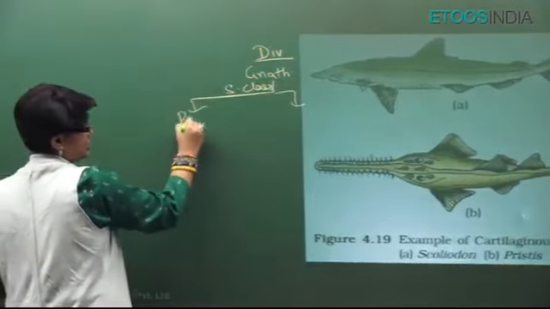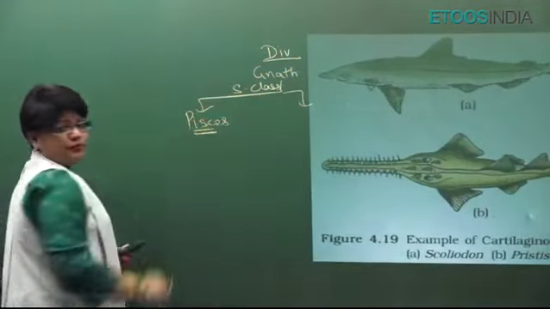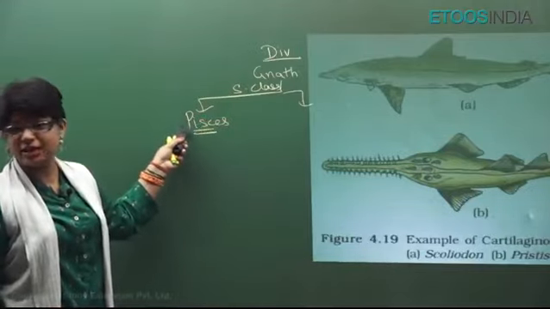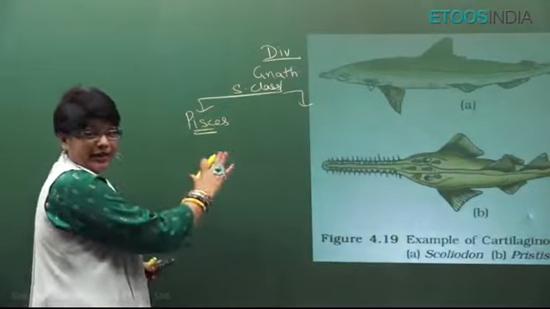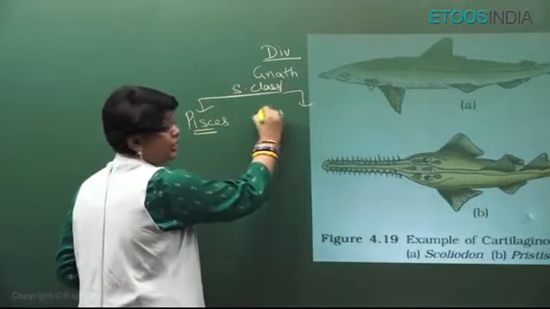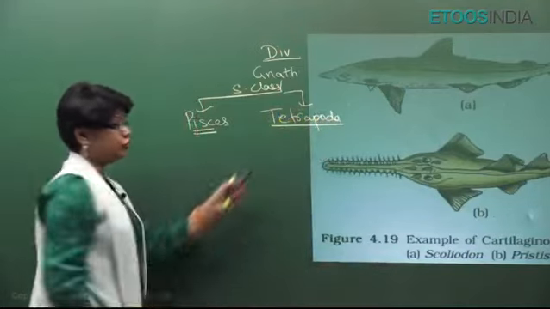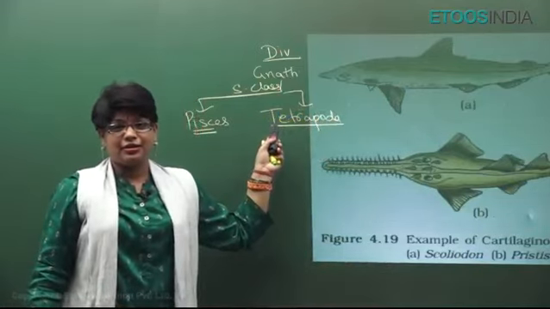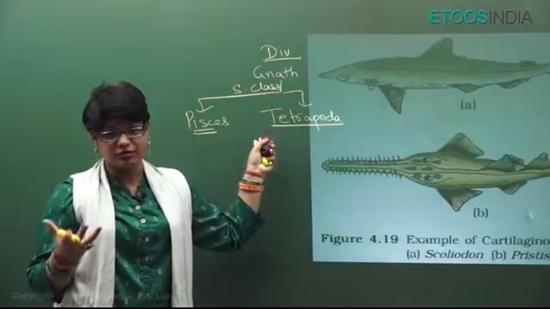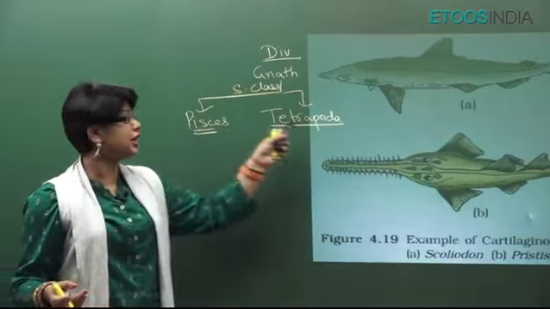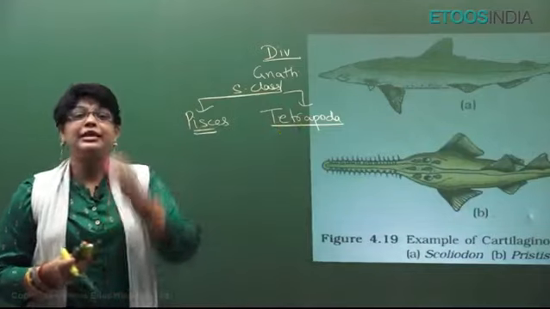One is Pisces, the true fishes. They have paired fins for locomotion, gills for respiration, and scales on their body. All aquatic. Whereas the other superclass is Tetrapoda. They have two pair of limbs for locomotion, and they have a heart, either 3-chambered or 4-chambered. Fishes have a 2-chambered heart, and they respire by gills.